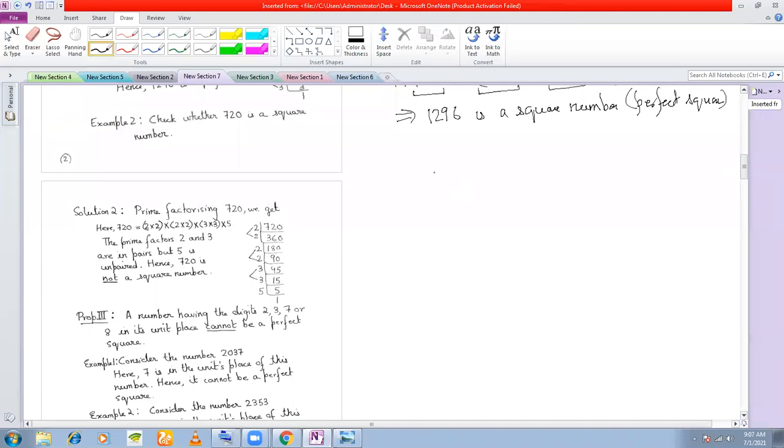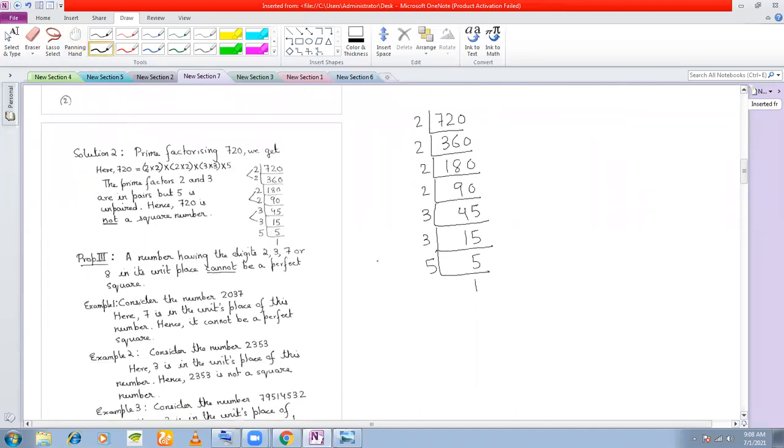So what I do here is I prime factorize 720. First with the lowest prime, 2, so we get 360. Again 360 can divide with 2, so I get 180. Again 180 divided by 2 gives 90. Again 90 divided by 2 gives 45. Now for 45 I will not take 5, because after 2 the next prime number is 3. Does 45 divide by 3? Yes, it does. So we'll take 3.